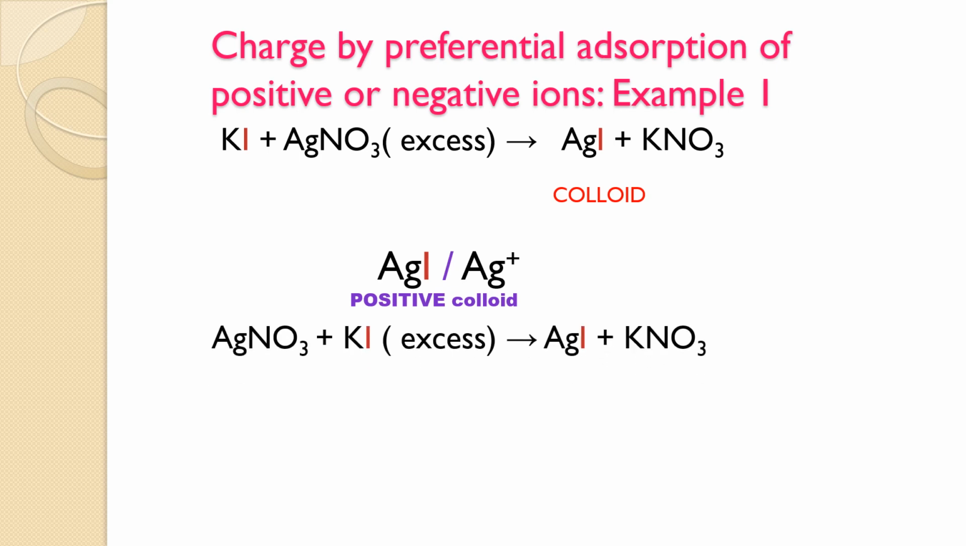Let us see the other case. In this case, silver nitrate again reacts with potassium iodide to give silver iodide, but the condition is different. Here, potassium iodide is in excess. Now, what will be the charge that will get adsorbed? Here, iodide ions are in excess, which is common with the iodide ion in the colloid, and hence it gets adsorbed and a negative colloid is formed.